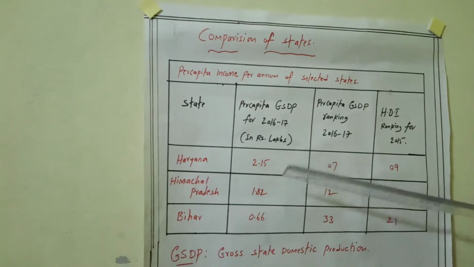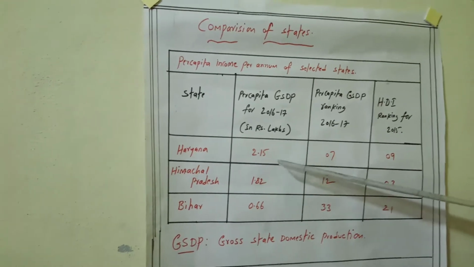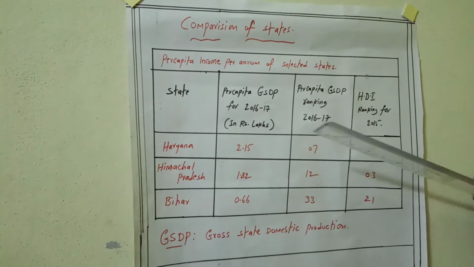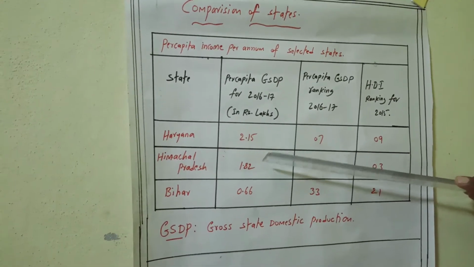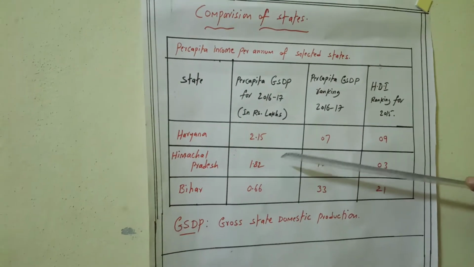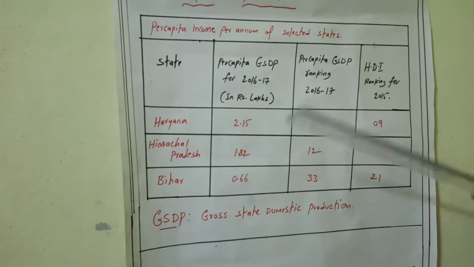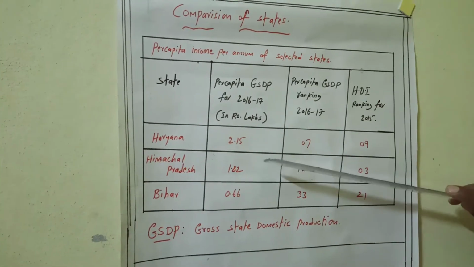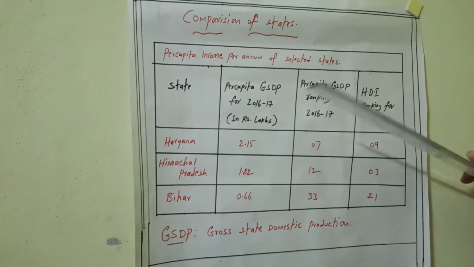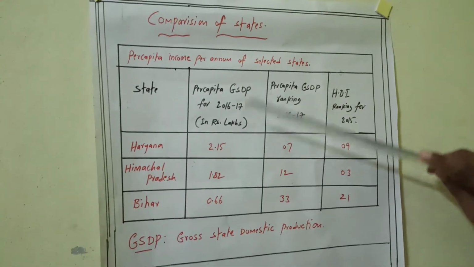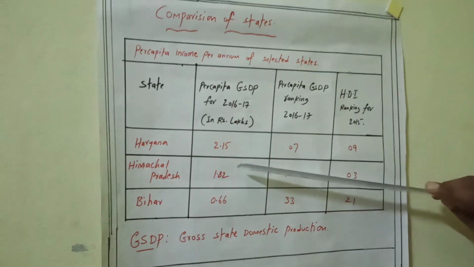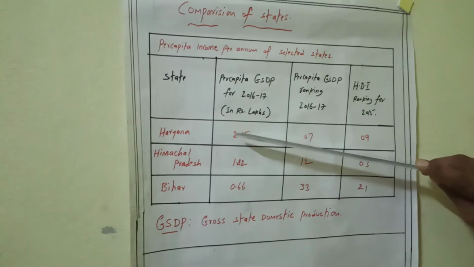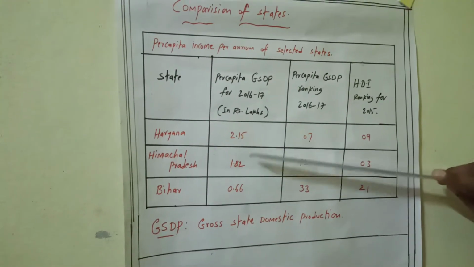So here in these three states, Haryana has the highest per capita income, 2,15,000 rupees. The second is Himachal Pradesh, with 1,82,000 rupees. And Bihar has only 66,000 rupees. This table shows only per capita income. That's why Haryana has the highest amount. Each person in Haryana has the highest per capita income among these three states.